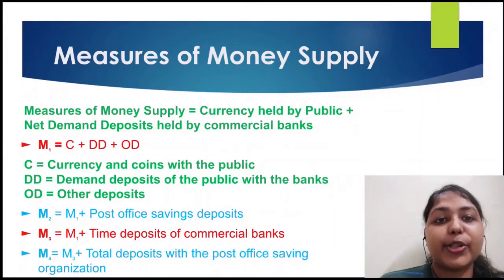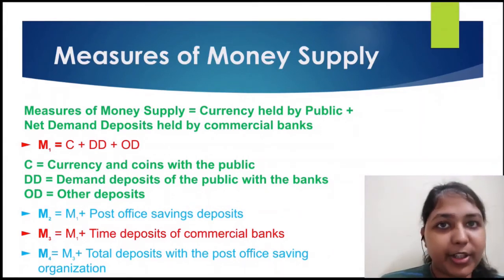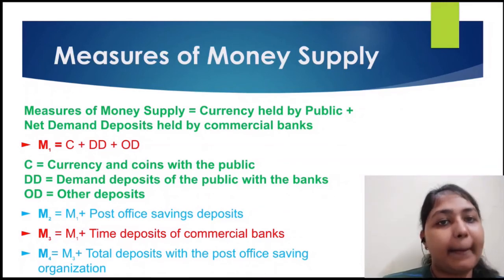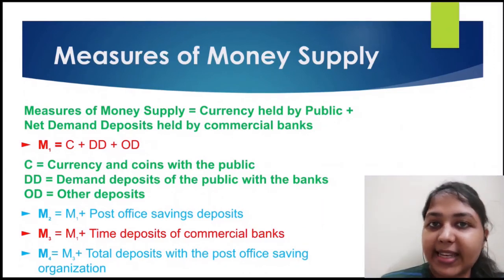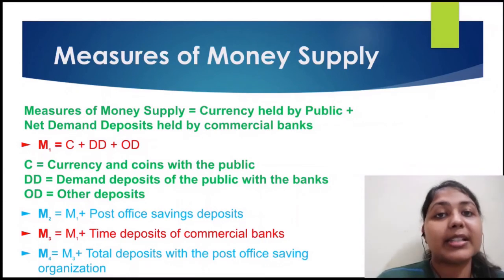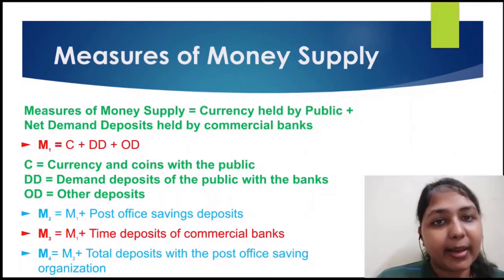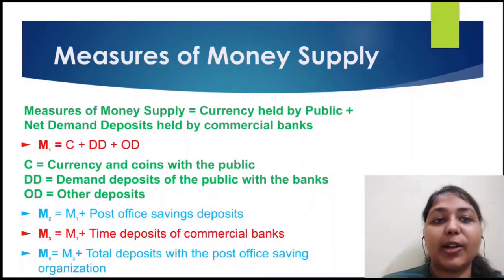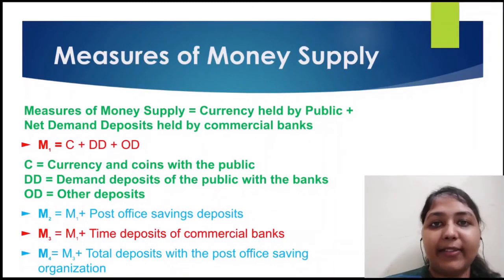M4 is equal to M3, all the components of M3, that means M1 plus time deposits, plus the next component, that is total deposits with the post office savings organization. So again, M4 is less liquid when compared to M3, because it also has the deposits with the post office savings organization. So that covers your measures of money supply.